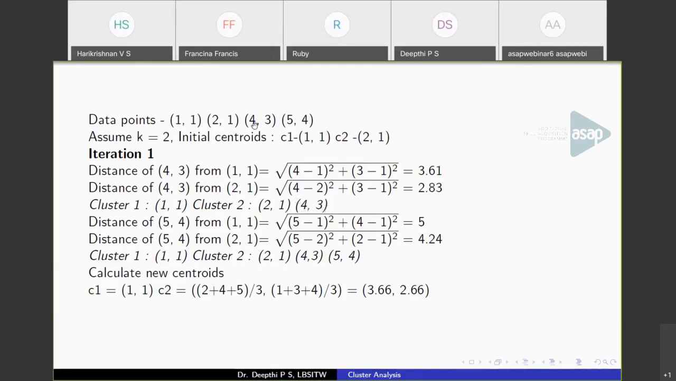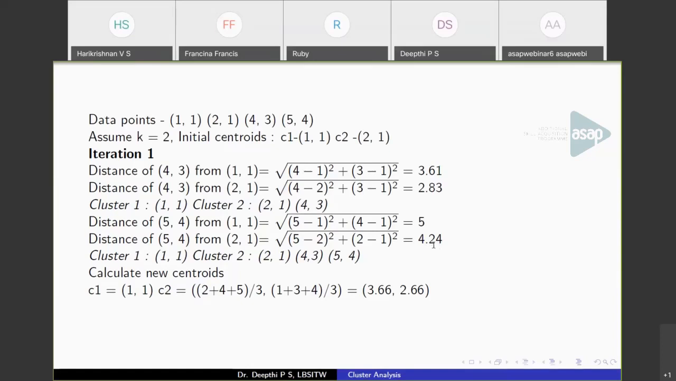Regarding the first point 4, 3, we have calculated the distance of 4, 3 from both centroid 1 and centroid 2, and it is found to be close to centroid 2. So we are assigning it to cluster 2. Now calculate the distance of 5, 4 from these two centroids. So the distance of 5, 4 from 1, 1 will be 5, and from 2, 1 it is 4.24.